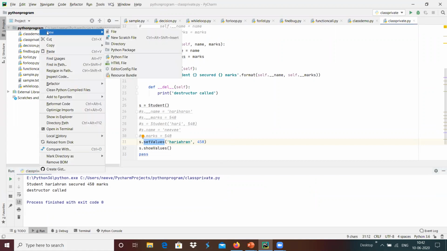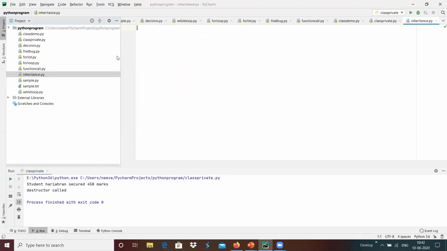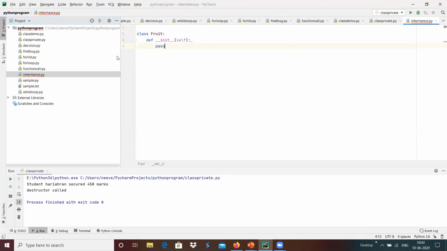I'm going to define a class, maybe inheritance.py over here, and maybe I'm going to create a class of fruit, and then def __init__ of self. Then it is not going to have anything, and maybe I'm going to define get_taste